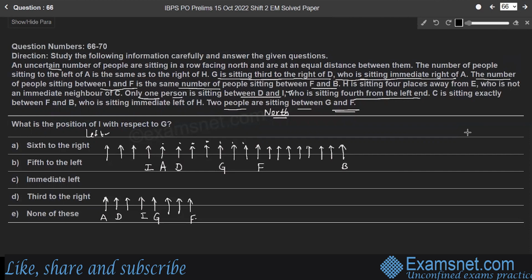And also in the second case, the number of people sitting between I and F is 3. Therefore, between F and B, there are 3 persons sitting, right?